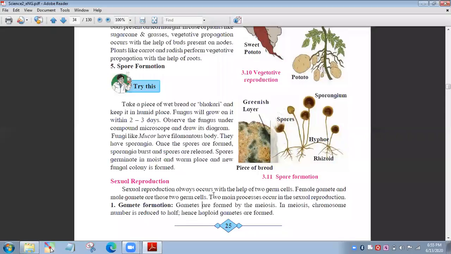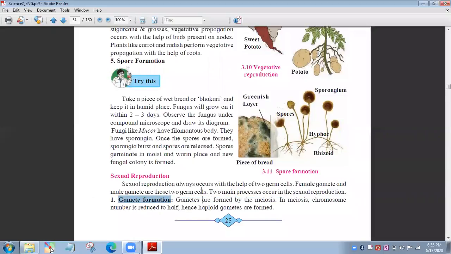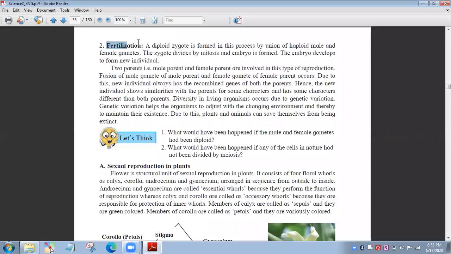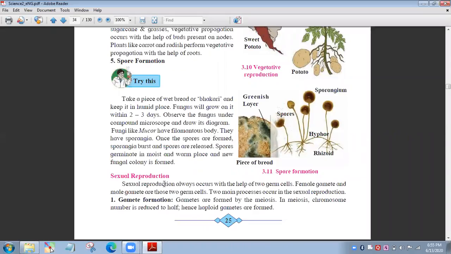And there are two main steps of this reproduction. What is the first step? Gamete formation. And the second step is fertilization. What is the first step? Gamete formation. Now what is gamete formation? Gamete formation actually occurs by the meiosis process. We already studied the meiosis process in chapter 2.